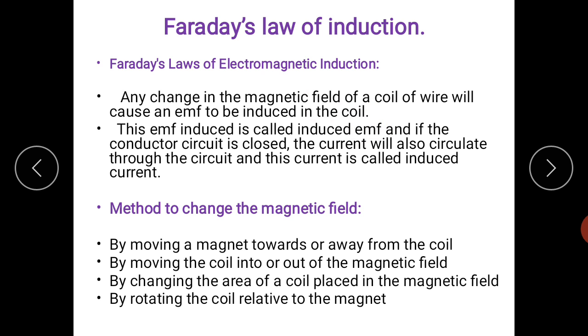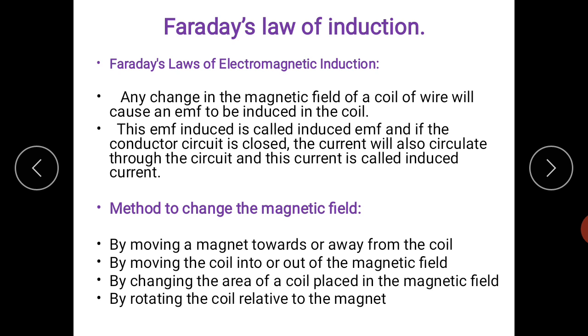Here you have to be very particular about the words EMF is induced. This EMF induced is called induced EMF, and if the conductor circuit is closed, the current will also circulate through the circuit, and this current is also called induced current.